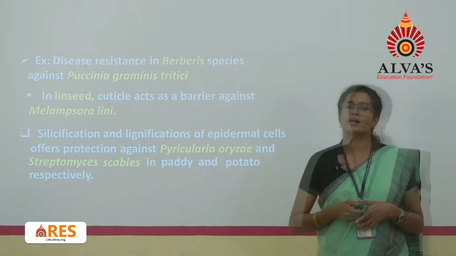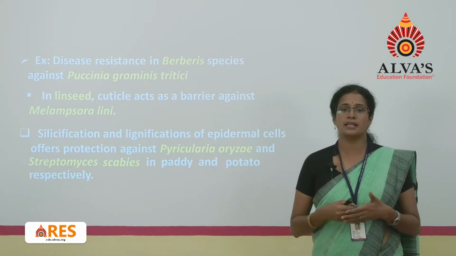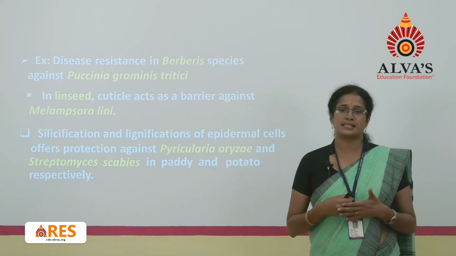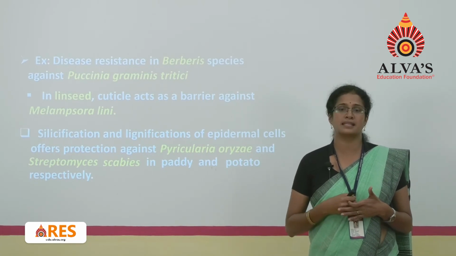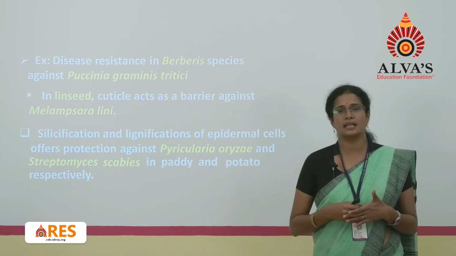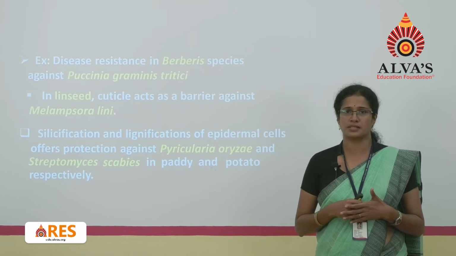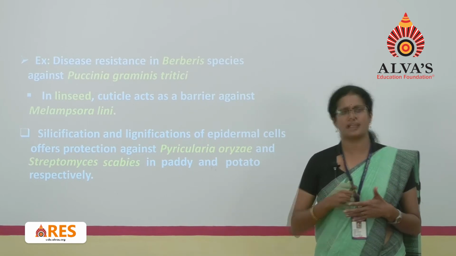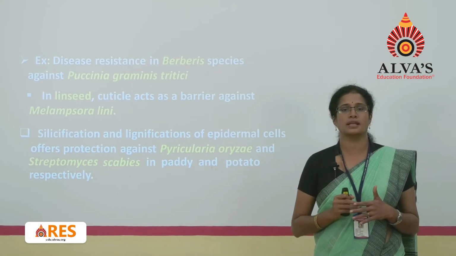Next we will take some examples. The presence of wax commonly gives resistance to Berberry species, which acts against Puccinia graminis tritici. Puccinia graminis tritici is a common fungus which infects Berberry species. This infection is naturally inhibited by the presence of a thick cuticle and wax on their surface.